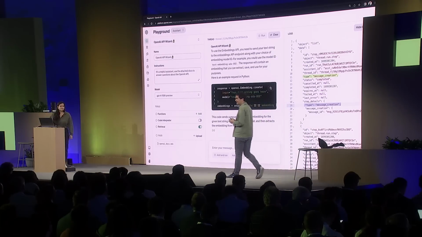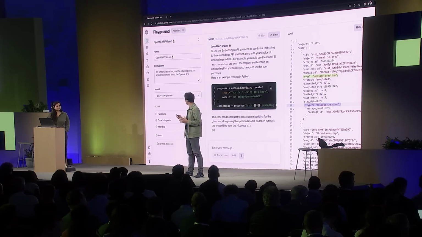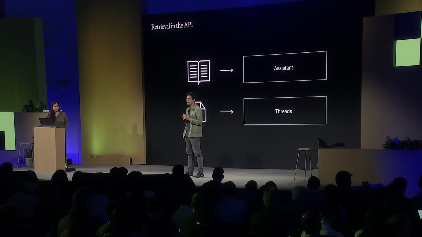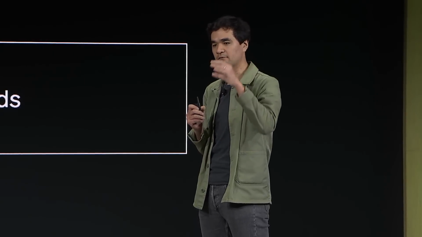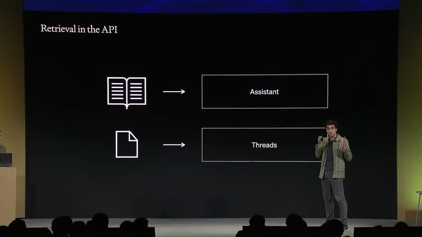Thank you, Michelle. Knowledge retrieval is extremely useful to augment the knowledge of your assistant with data from outside of the models. Concretely, retrieval can work in two different ways. Number one, you can upload and pass files at the assistant level. That's useful if you want your assistant to leverage that knowledge in every single interaction, in every single thread.